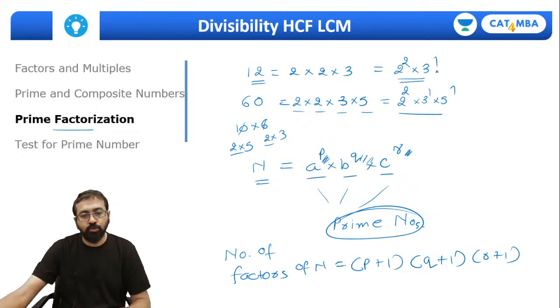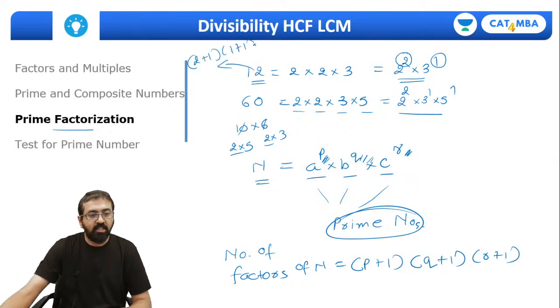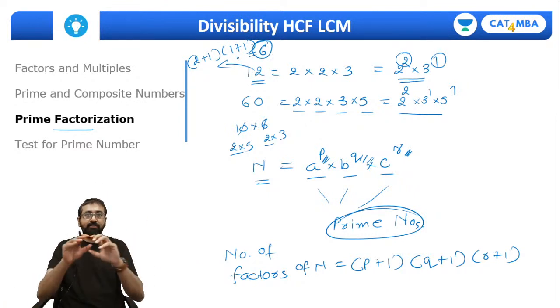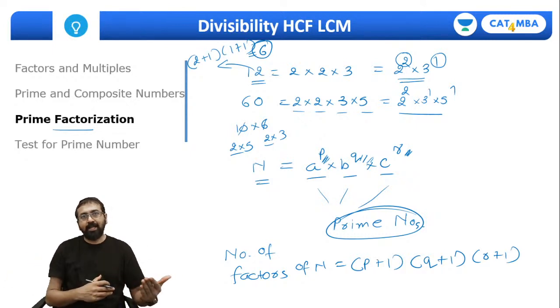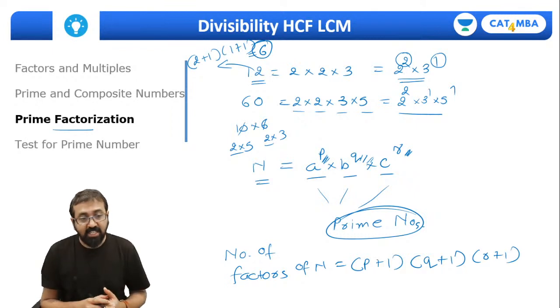It's 2 raised to 2 into 3 raised to 1. So what are the powers? 2 and 1. So how many factors will 12 have? (2 plus 1) into (1 plus 1), that is a total of 6 factors. And as we have seen earlier, there were 6 factors of 12. So if I give you a bigger number like 3600 or 360, you can quickly find out the number of factors. And even questions based on this concept have been asked in the CAT exam.